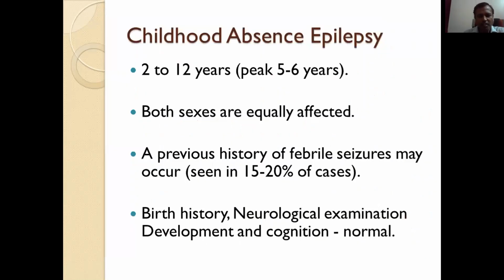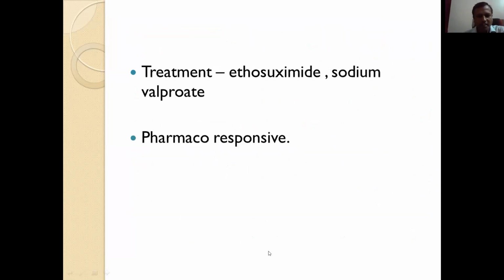Childhood absence epilepsy. It has age of presentation in 2 to 12 years. Both sexes are equally affected. A previous history of febrile seizures may occur in 15 to 20% of cases. Other histories are normal, that is neurological examination, development, cognition are normal. Treatment is ethosuximide. Now it is available in India since last 2 to 3 years. Then we can also use sodium valproate, and it is pharmacoresponsive epilepsy. Now the ILAE has changed the words for benign epilepsy also. It is self-limited or pharmacoresponsive epilepsies.